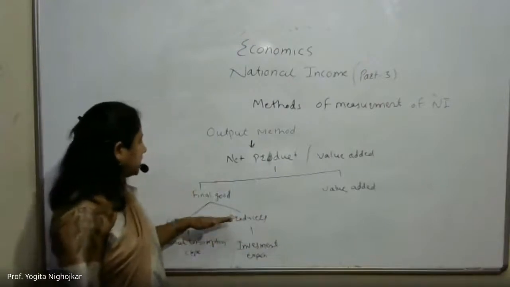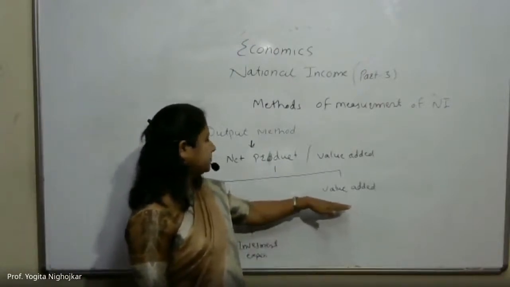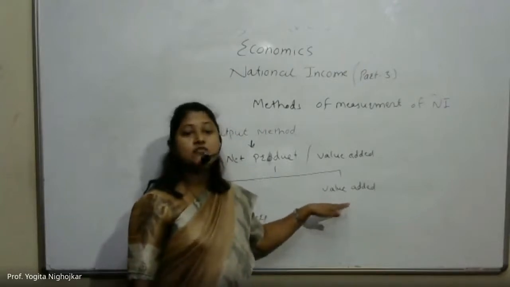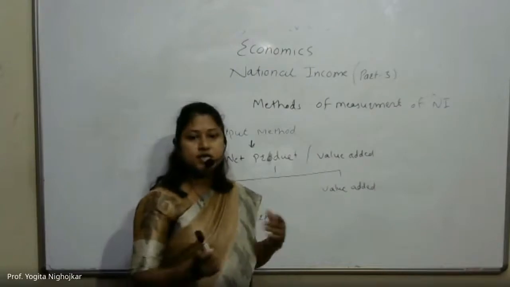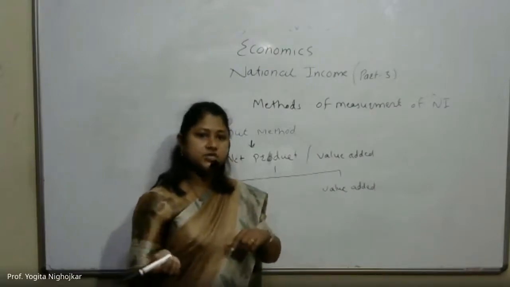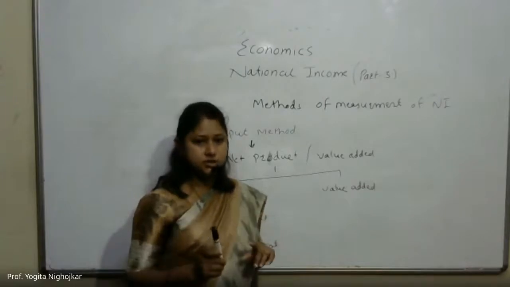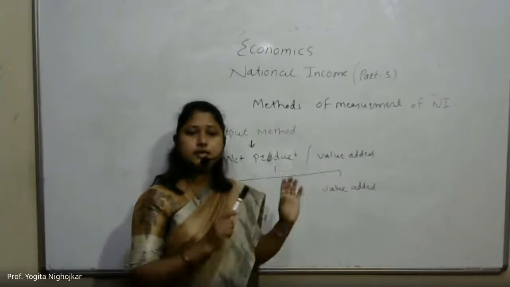Right. The next approach is the value added approach. It refers to the difference between value of output and the value of intermediate consumption of each producing unit in the country.